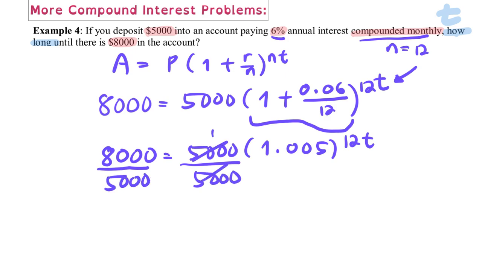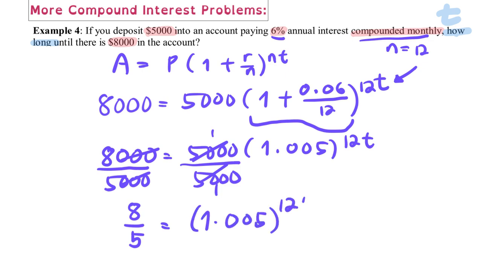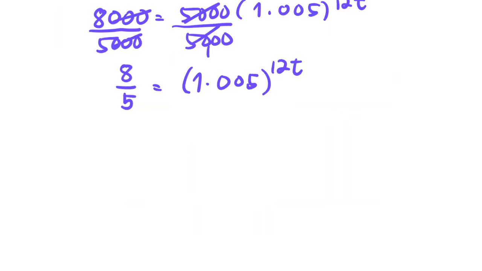So this is going to be just 1. Let's remove that 1. So what is left in here is only 8 over 5 is equal to 1.005 raised to 12t. Since we are finding the time in here, we need the help of logarithms.